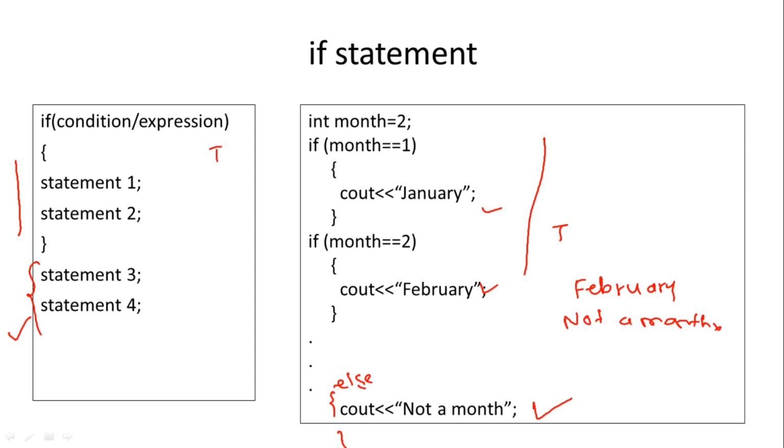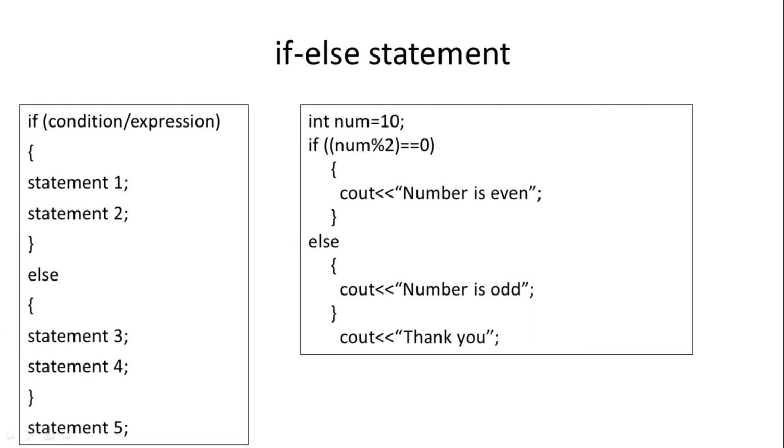So what is the use of the else statement here? Else will define what is to be done when the condition is false. If any one of the conditions is true, this will be executed, and the else statement will not be executed. And when the condition is false, the if statements are totally excluded, and only the else statement will be executed. So the next control statement is if else, where we can specify both things: what should be executed when the condition is true and what should be executed when the condition is false.